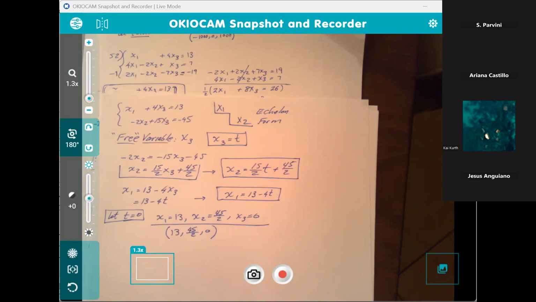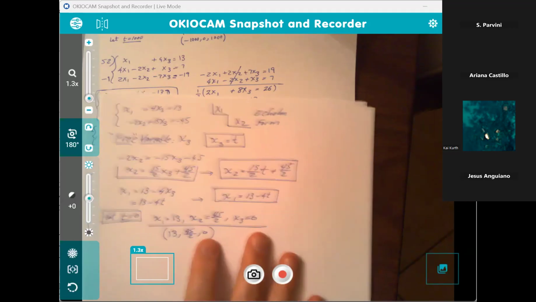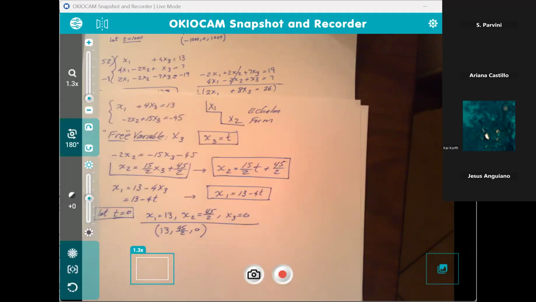If you want x sub 1 to be the free variable, x sub 1 is t. Now you write x sub 2 and x sub 3 in terms of x sub 1, and then you get your whole set of parametric equations or solutions. Ultimately, they all have the same set of solutions. It's just how you represent them.